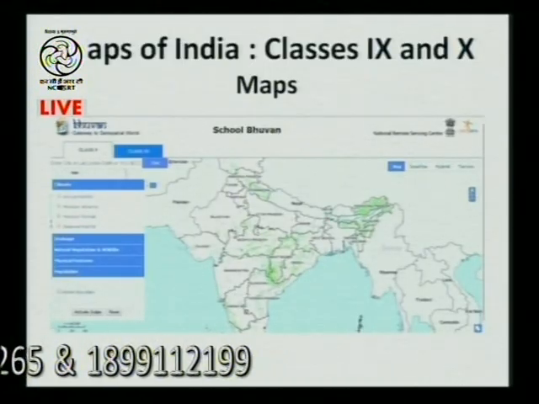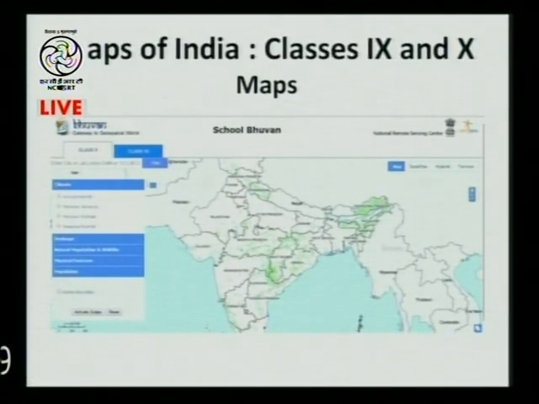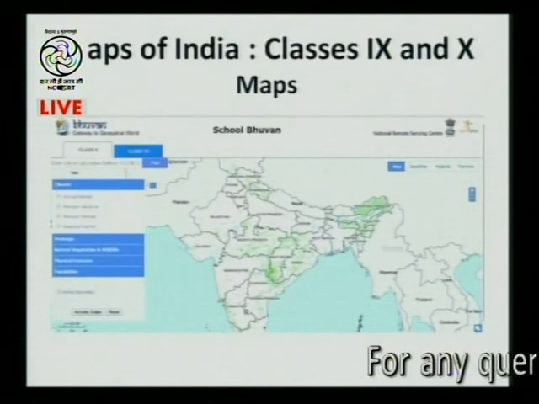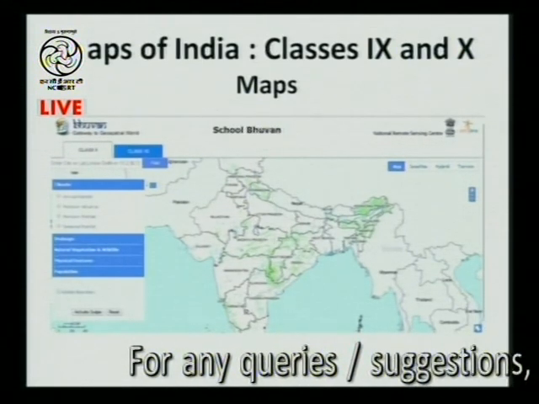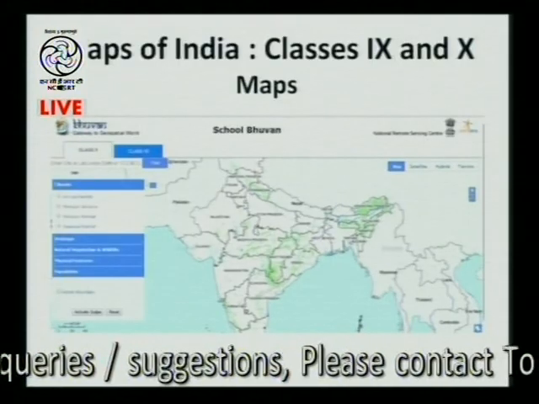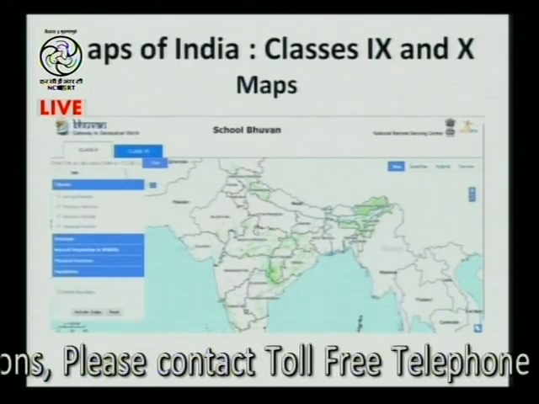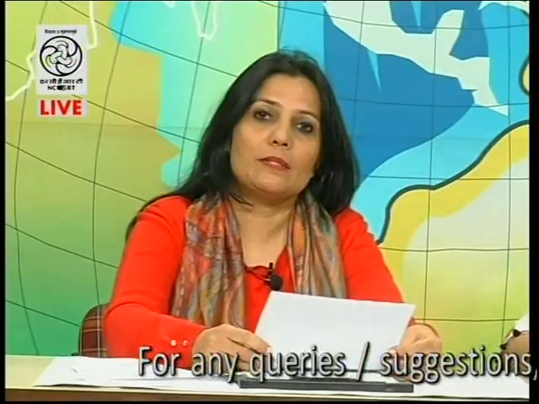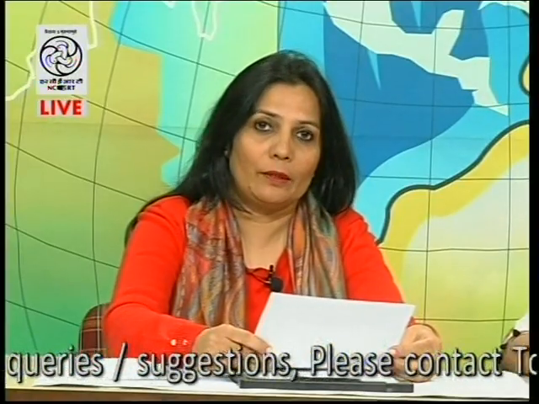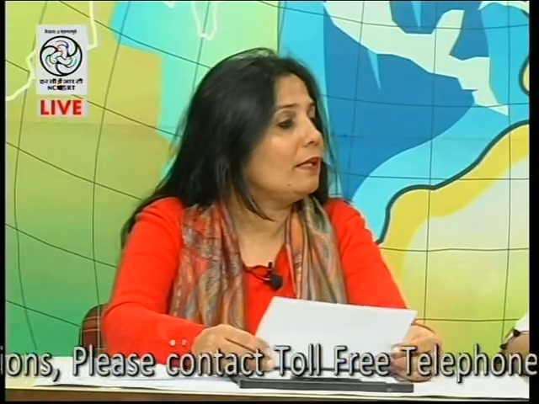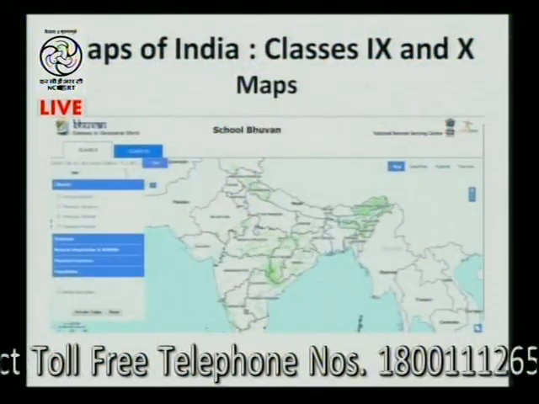And since it's a very user friendly thing, you can clearly see that everything is clearly mentioned, whether the map is related to climate, and even in climate, whether it is related to advancing monsoon, retreating monsoon, annual rainfall, various other features. Similarly, it is there for physical features, the census of India, the data of 2001 and even 2011, both have been given over there. So you will find everything related to all these things on this site.